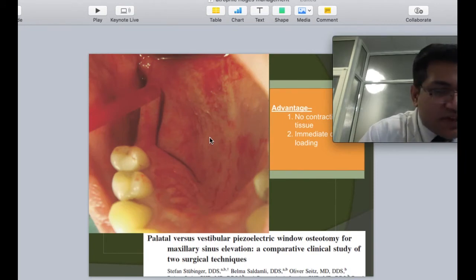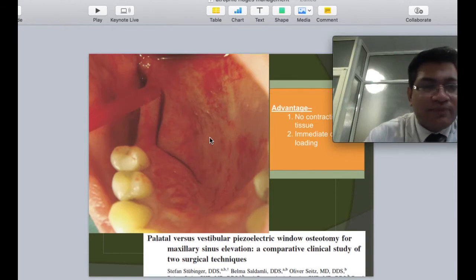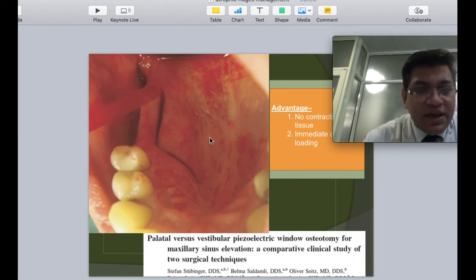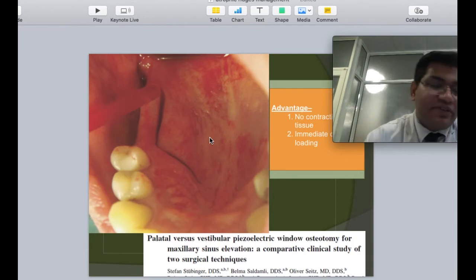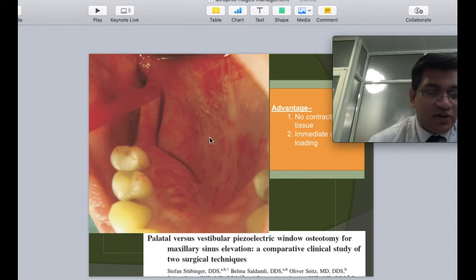Now, just as we discussed, there is a misconception. We need not always use a buccal vestibular approach or a lateral approach through the buccal aspect only. There are a significant number of reports available through which we can actually access a sinus through the palatal approach. What are the basic advantages that we have with this? Basically, the amount of contraction that we have is significantly less. This allows for immediate loading of the implants significantly better, as far as these researches have reported.